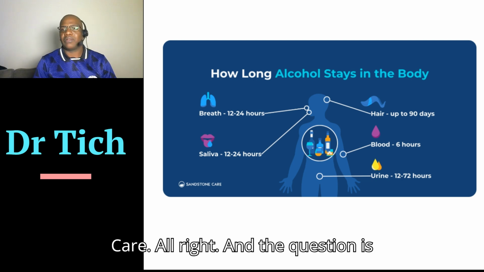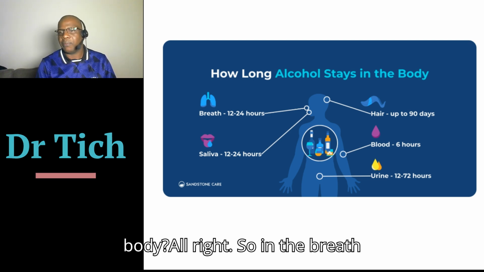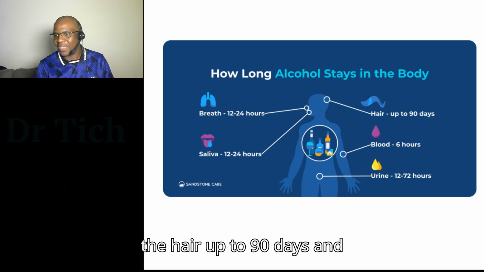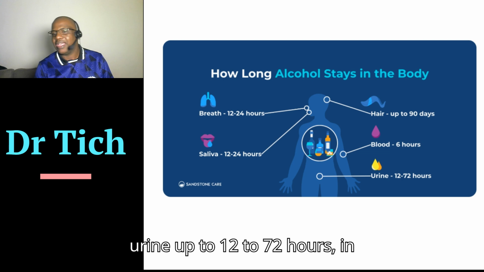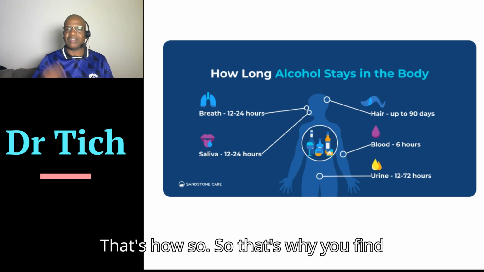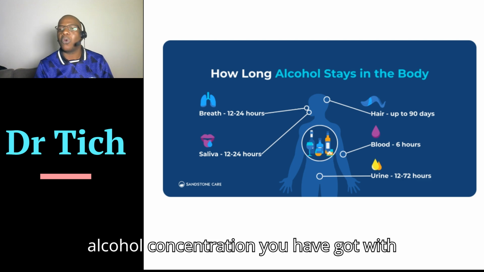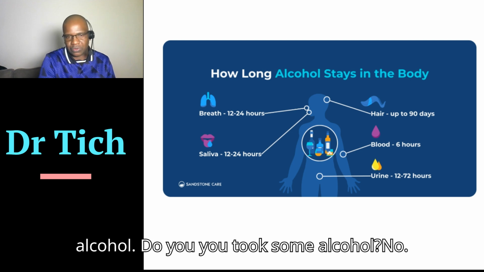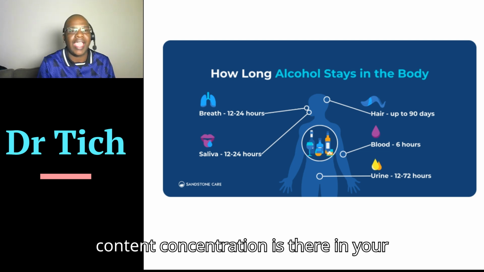All right. And the question is, how long does alcohol stay in the body? So in the breath, it will be about 12 to 24 hours, and in the hair, up to 90 days, and in the blood, up to 6 hours, in your urine, up to 12 to 72 hours, in the saliva, up to 12 to 24 hours. That's why you find that there is that breathalyzer and other methods of testing how much alcohol concentration you have got with you. They don't test whether you took some alcohol or not. They're actually saying how much content, concentration is there in your body.